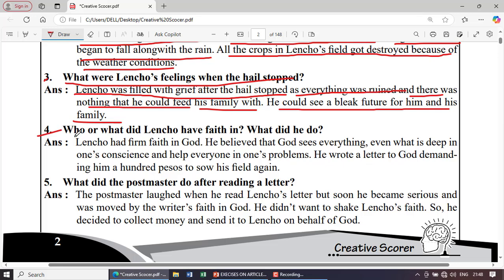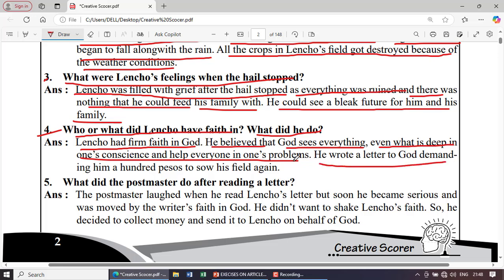Next question. Who or what did Lencho have faith in? What did he do? Lencho had firm faith in God. He believed that God sees everything, even what is deep in one's conscience, and helps everyone in their problems. He wrote a letter to God demanding 100 pesos to sow his field again.